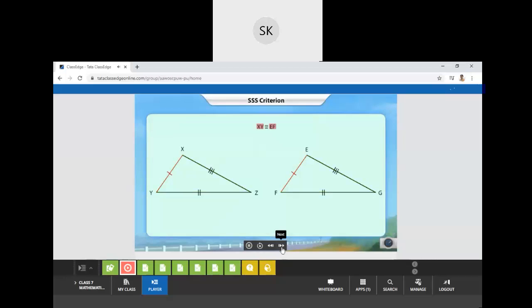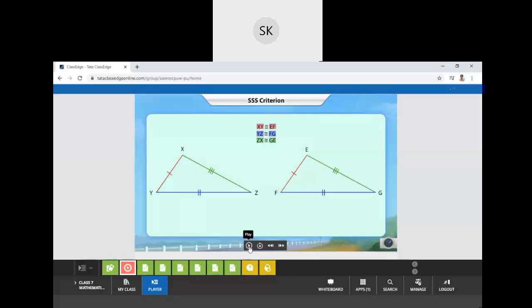If the sides of a triangle are congruent to the corresponding sides of another triangle, the triangles are congruent. Means if all three sides are given to you, though it is in the measures or though it is in the symbols, if all three sides are congruent to each other, then it means that 100% both these triangles are congruent to each other.